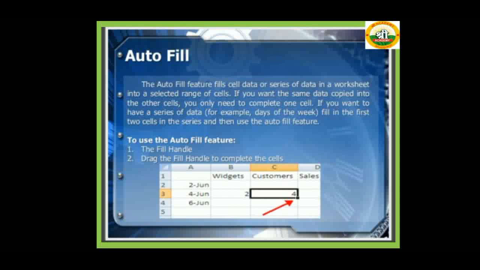It means suppose you are writing serial numbers 1, 2, 3, 4, 5. You write only 1 and 2, and after that use the autofill feature. Then when you move to the next cells, 3, 4, 5 automatically come. How to use this autofill feature? Follow some steps. First, select the fill handle. Second, drag the fill handle to complete the cells.